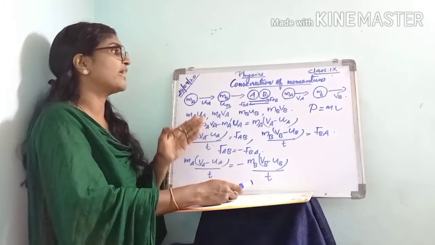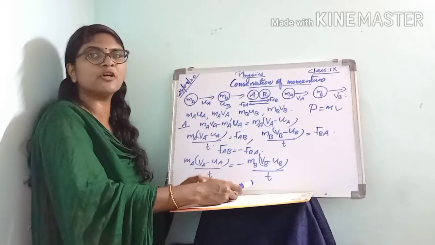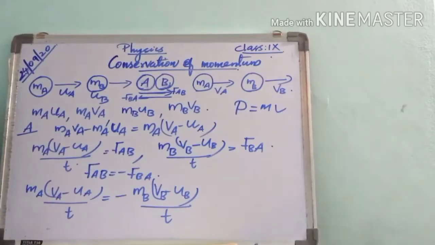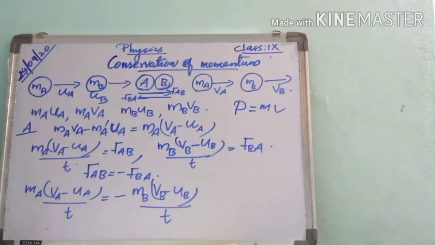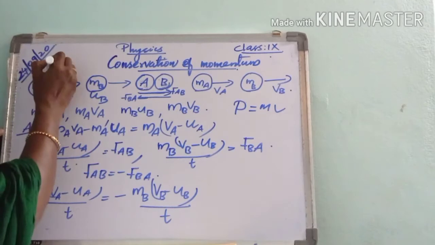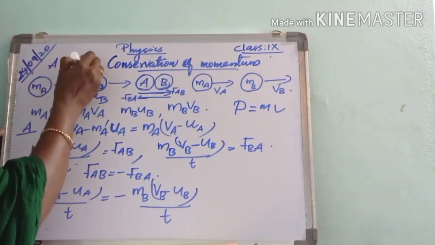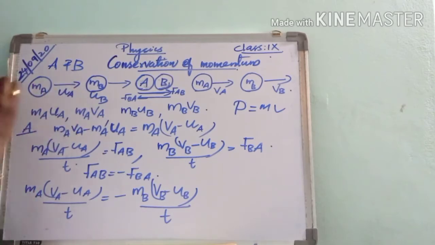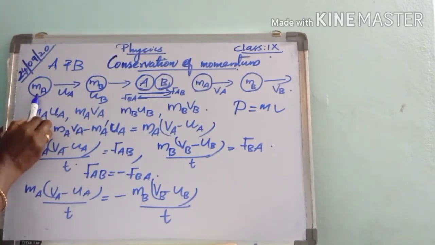Next we can see the conservation of momentum. Here we are considering two balls or two objects A and B, each having masses ma and mb.